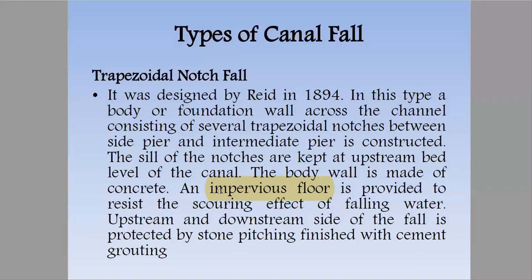You all know what the scouring effect of water is: scratching or rubbing of the bed of the canal or any hydraulic structure. The upstream and downstream side of the fall is protected by stone pitching, and the stone pitching is then finished with cement grouting.